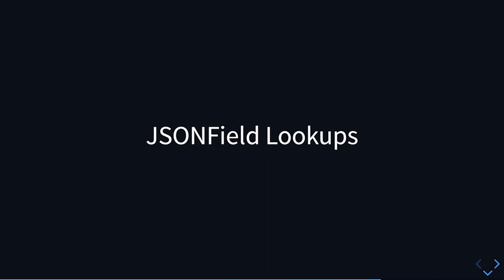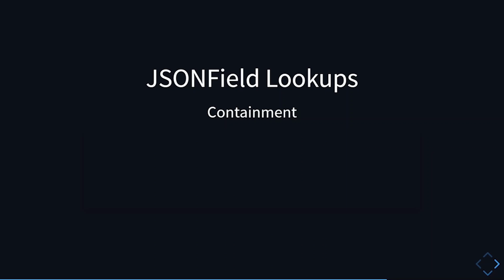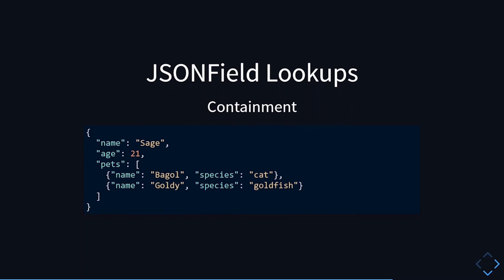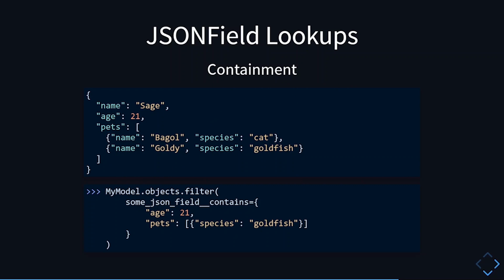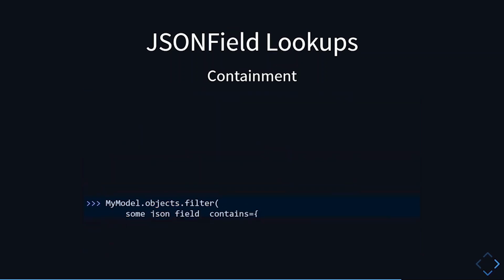Other than the key and path transforms chained with the exact lookup, there are also other lookups implemented for JSONField. The first ones are the containment lookups. For example, let's use this JSON object again, but let's add some more data here. And then let's say I want to query all the JSON objects that have the value of age 21 and also a pet goldfish in one of the pets. Well, the contains lookup lets you do this. It looks for the supersets of the right-hand side value that you provide in the query.